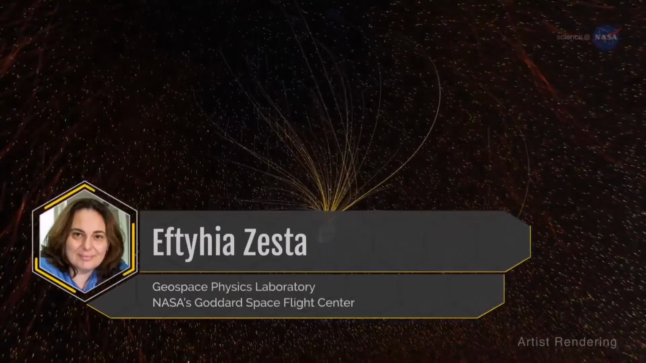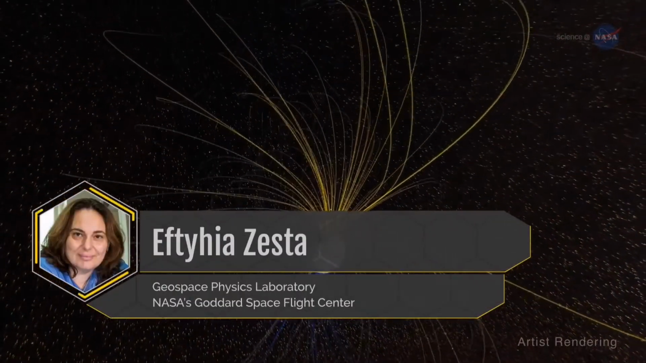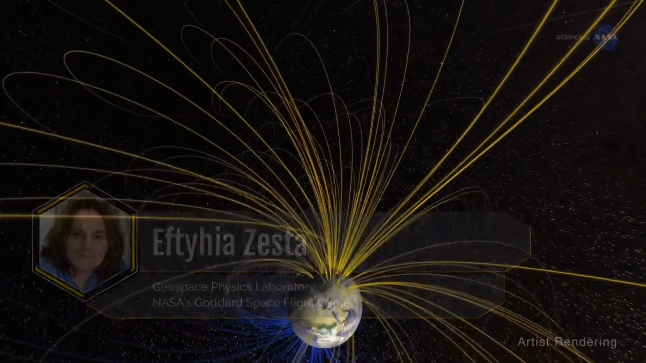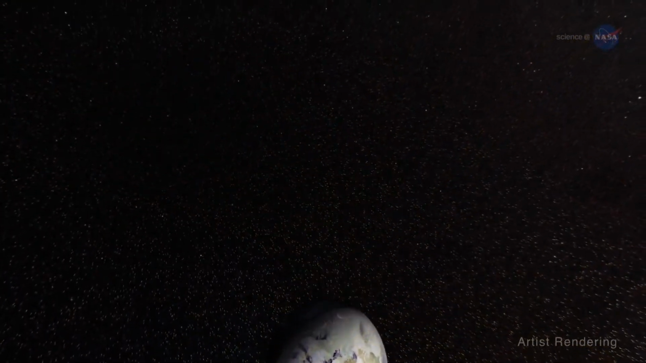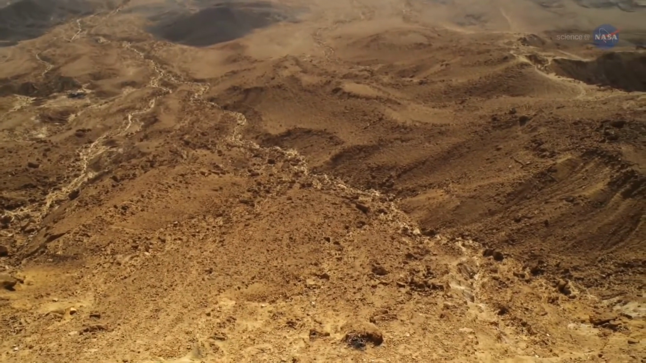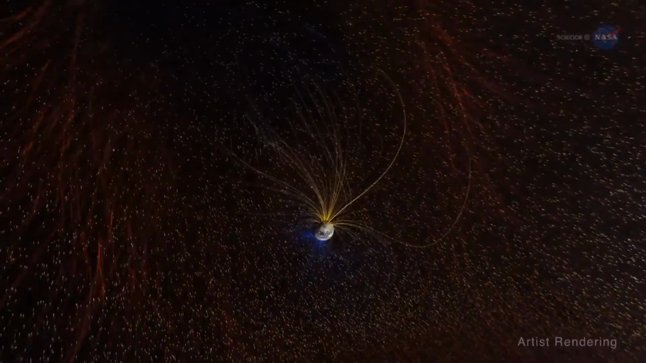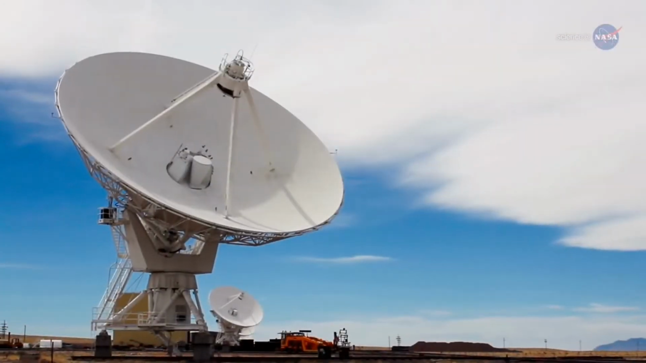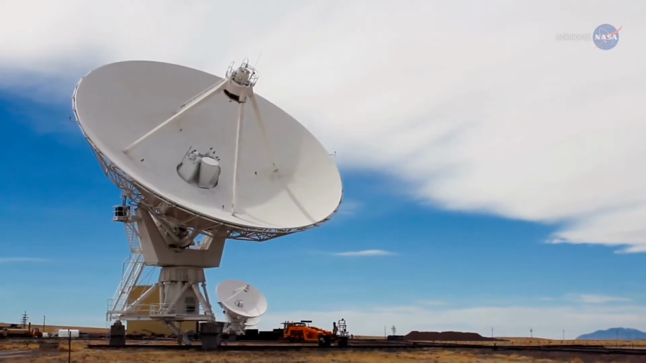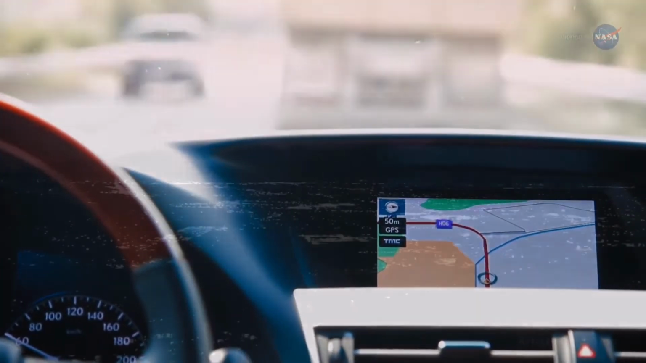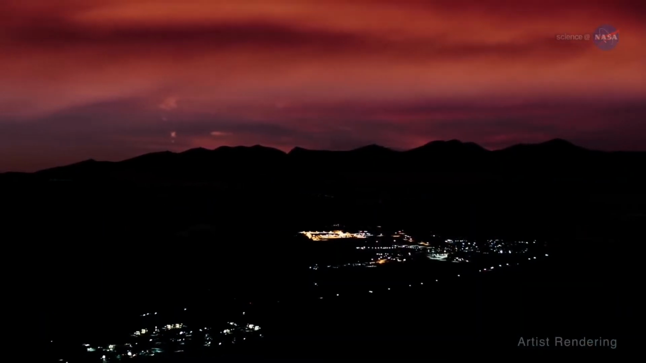Eftahia Zesta of the Geospace Physics Laboratory at NASA's Goddard Space Flight Center notes, if there were no magnetic field, we might have a very different atmosphere left, without life as we know it. Understanding our magnetosphere is a key element to helping scientists someday forecast space weather that can affect Earth's technology. Extreme space weather events can disrupt communications networks, GPS navigation, and electrical power grids.